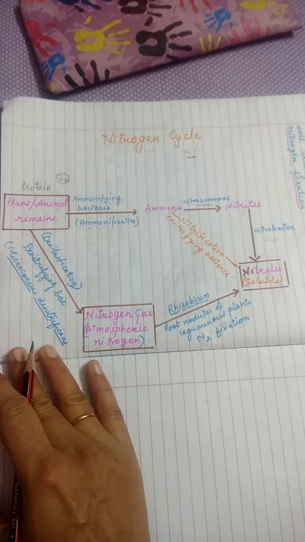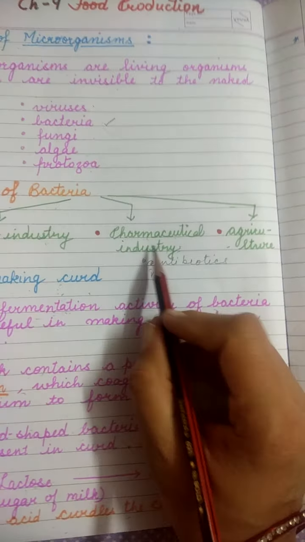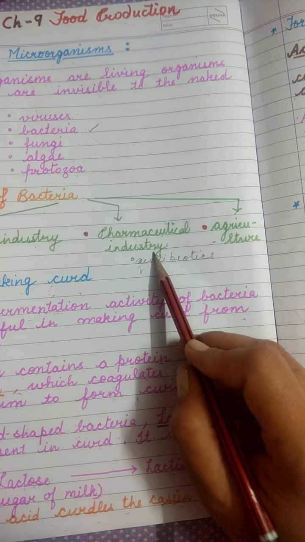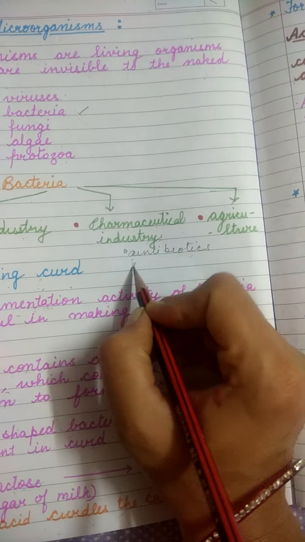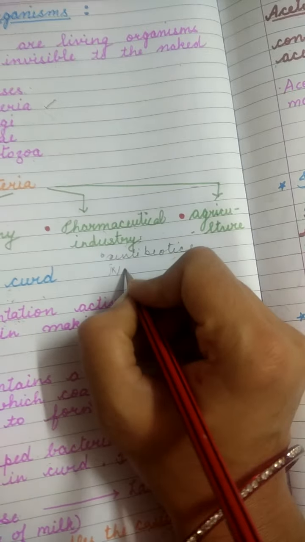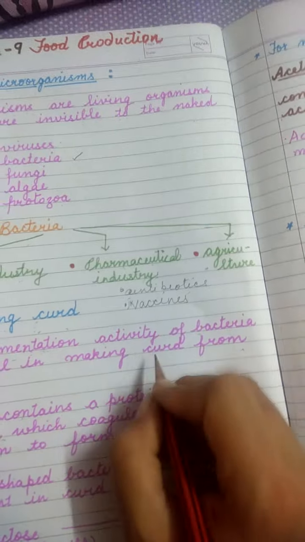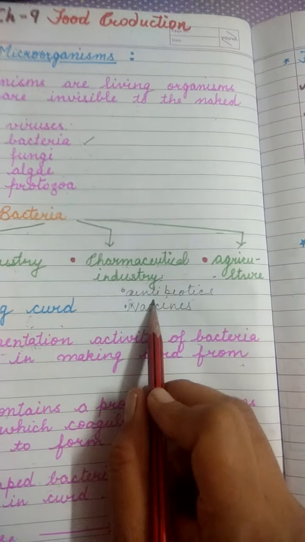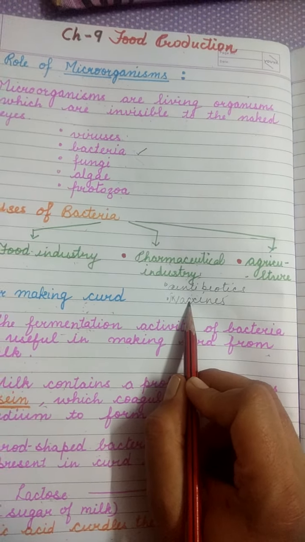So I think all of you have understood the nitrogen cycle very well. We have also talked about how bacteria are used in the pharmaceutical industry. So where are they used in pharmaceutical industries? To make antibiotics and vaccines. You have studied about vaccines in your chapter on food and disease and first aid, isn't it? So antibiotics and vaccines are prepared by the use of bacteria.